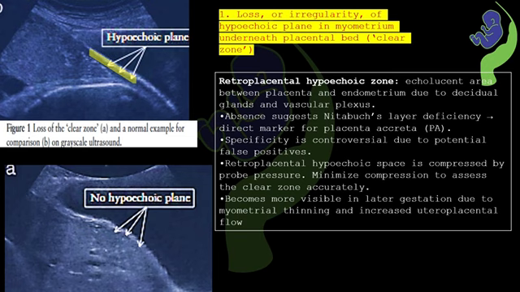In the presence of Accreta spectrum, this clear zone becomes lost or irregular. Absence of this hypoechoic plane suggests deficiency in the Nitabuch layer, which is a direct marker for Accreta placenta.